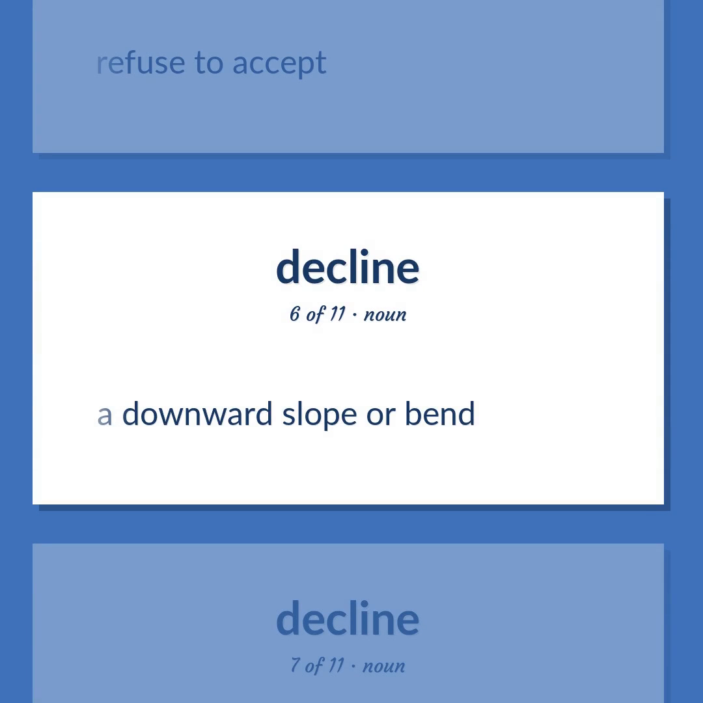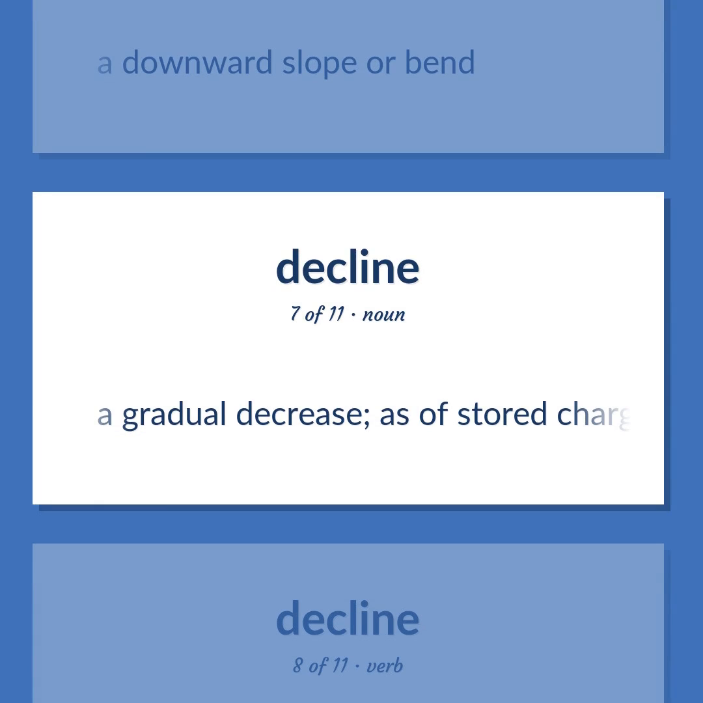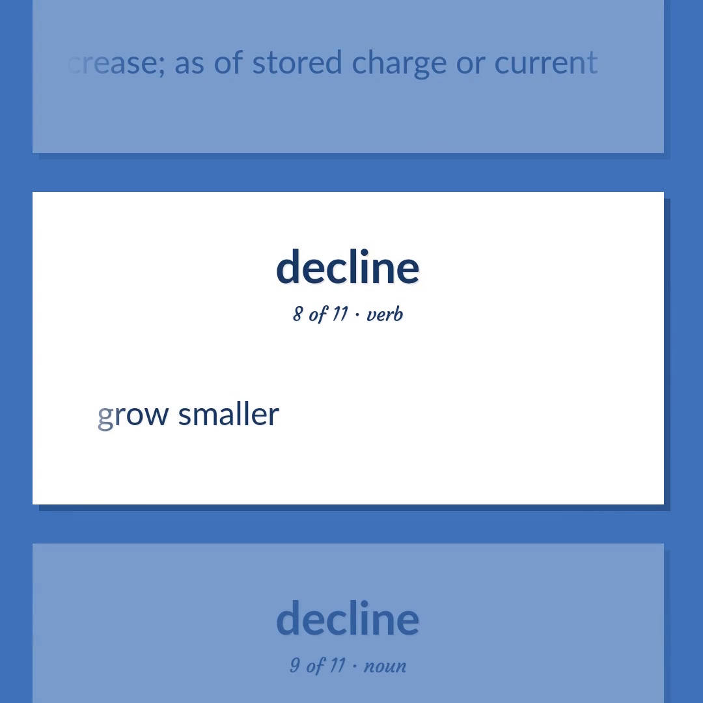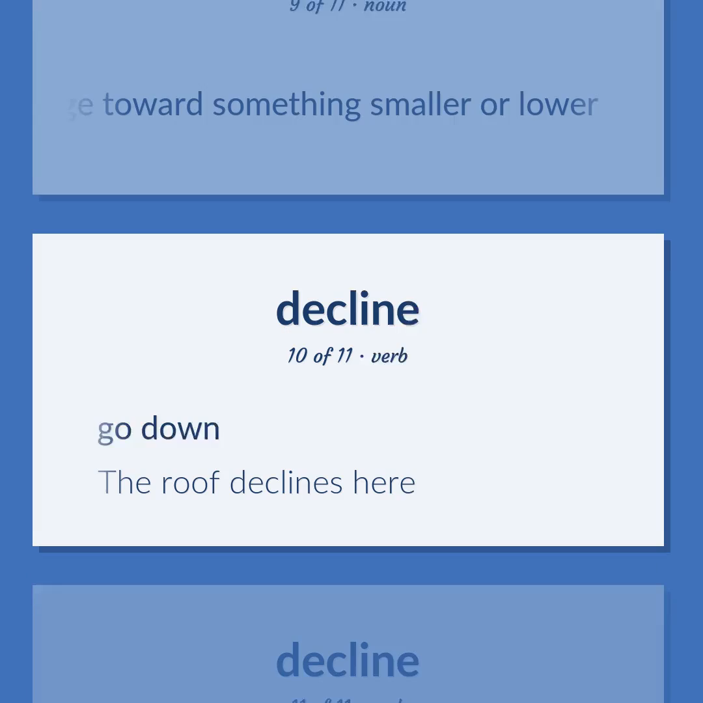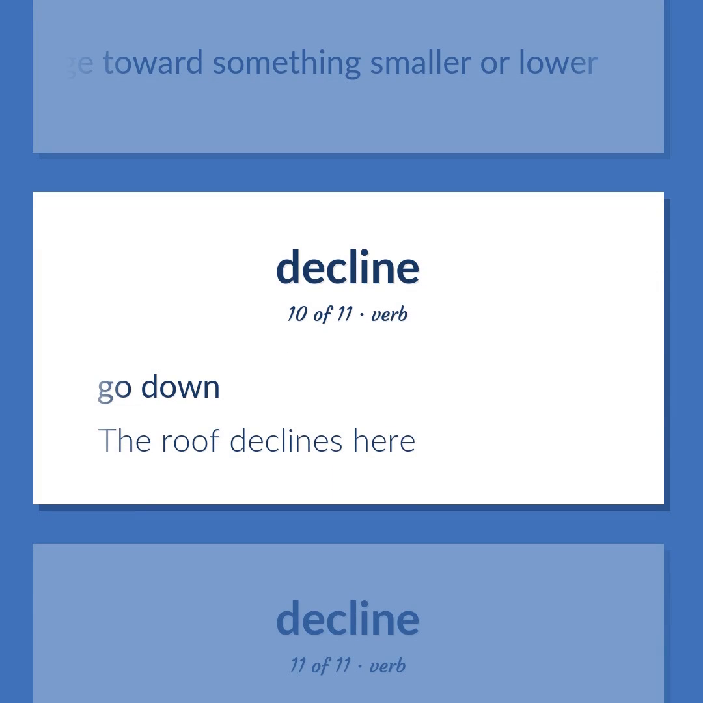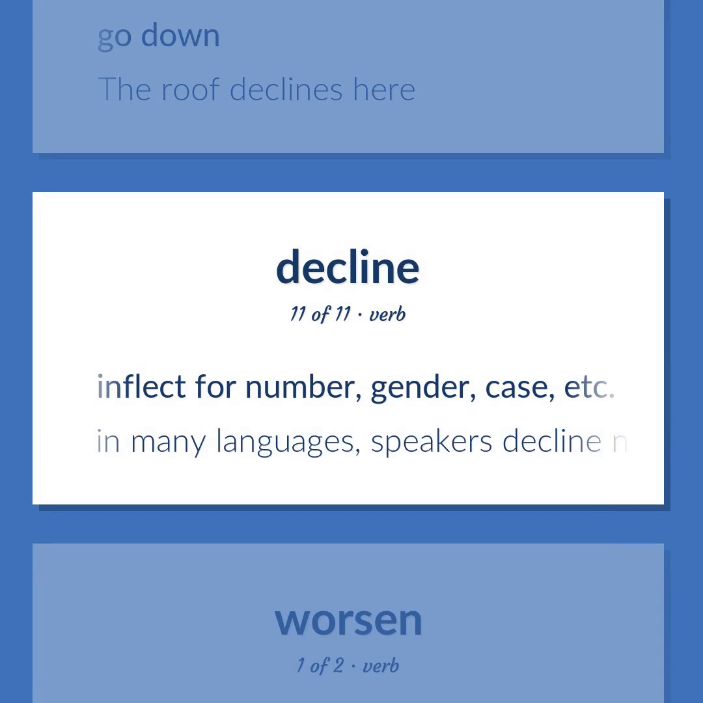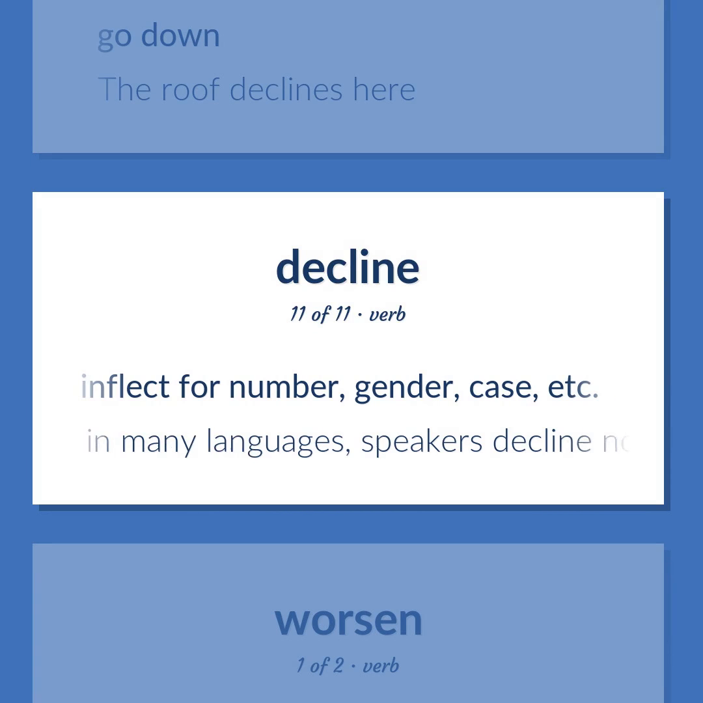A downward slope or bend. A gradual decrease, as of stored charge or current. Grow smaller. Change toward something smaller or lower. Go down. The roof declines here. Inflect for number, gender, case, etc. In many languages, speakers decline nouns, pronouns, and adjectives.